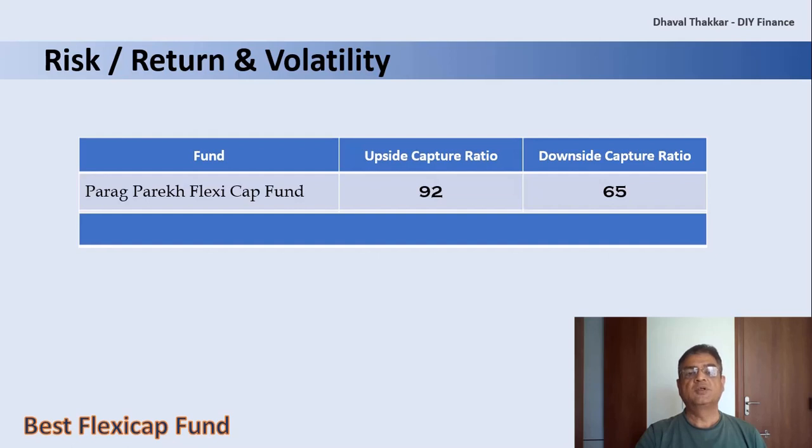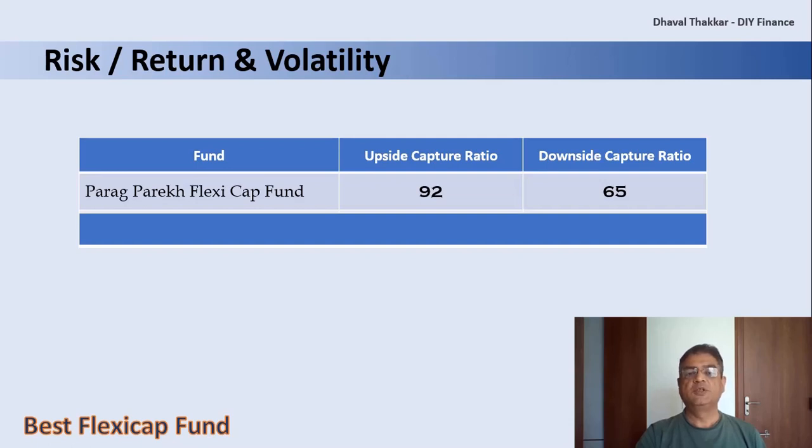The downside capture ratio is the measure of how the fund performed relative to the index during the period when the index has dropped. Here, the value is 65, which indicates that the fund declined only 65% as compared to the index during the fall period. Here, the lower the value, the better.